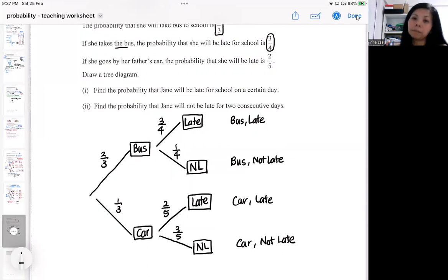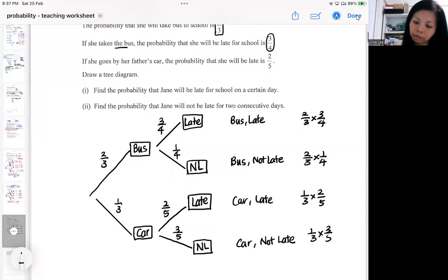So that will be the outcome, and you check the probability. For the bus and late, it will be 2/3 times 3/4. The bus and not late will be 2/3 times 1/4. Car and late will be 1/3 times 2/5. Car and not late will be 1/3 times 3/5.